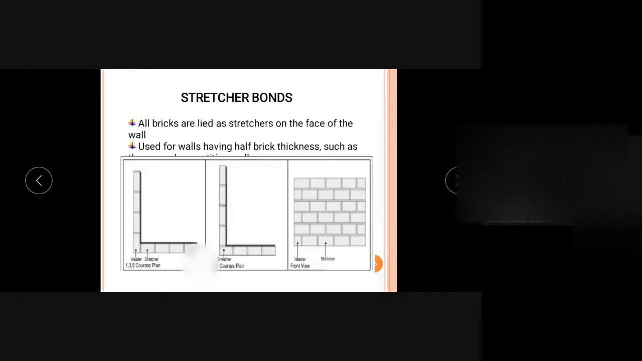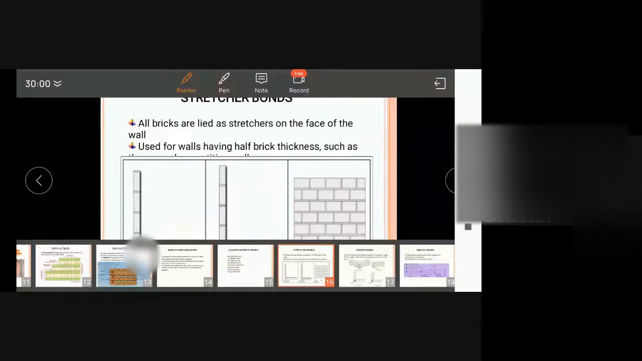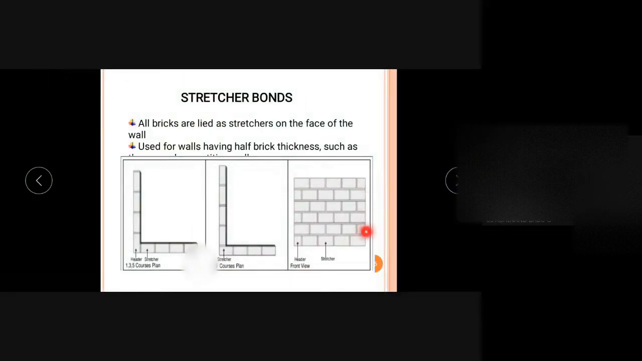The first one is stretcher bond. As from the name itself, we can see that the bricks are arranged in such a way that in the elevation we can see only the stretchers. This is the elevation of the stretcher bond, and this is the plan of the stretcher bond. Hope you know what is plan and elevation.